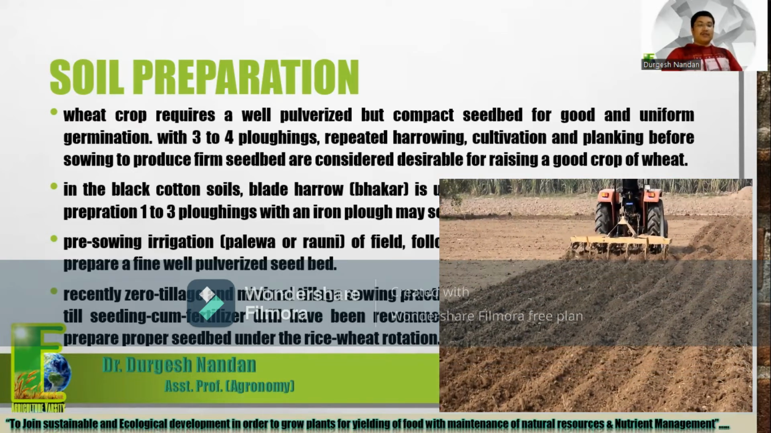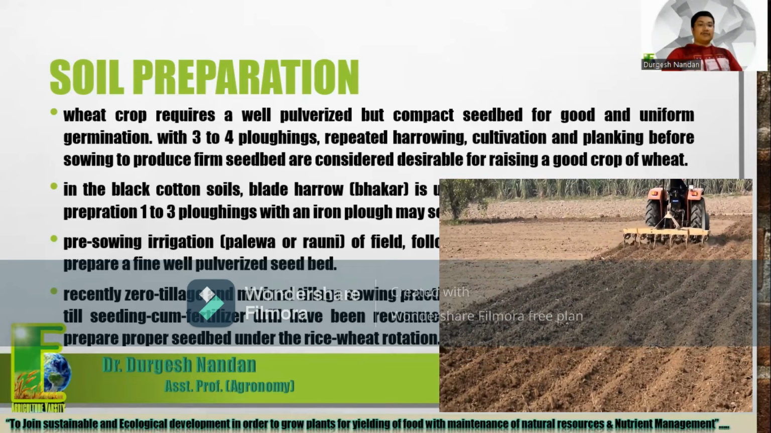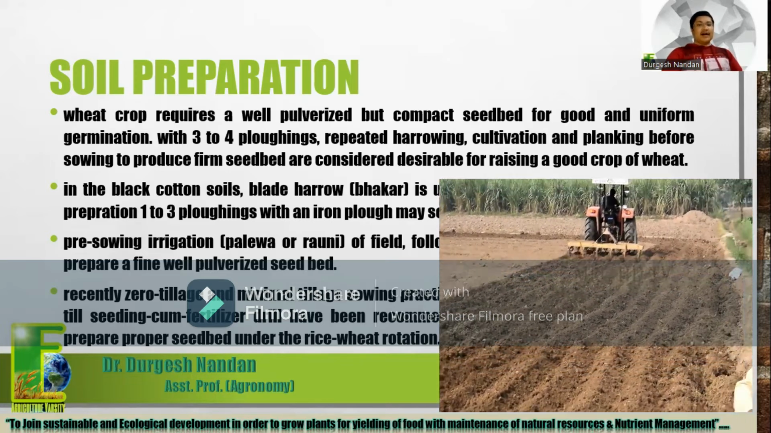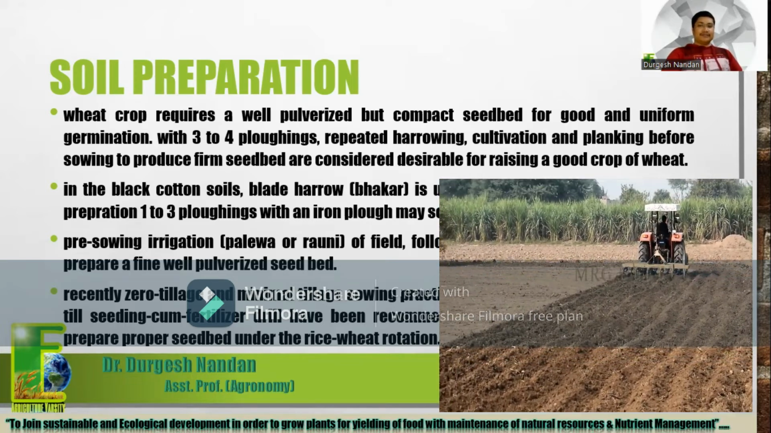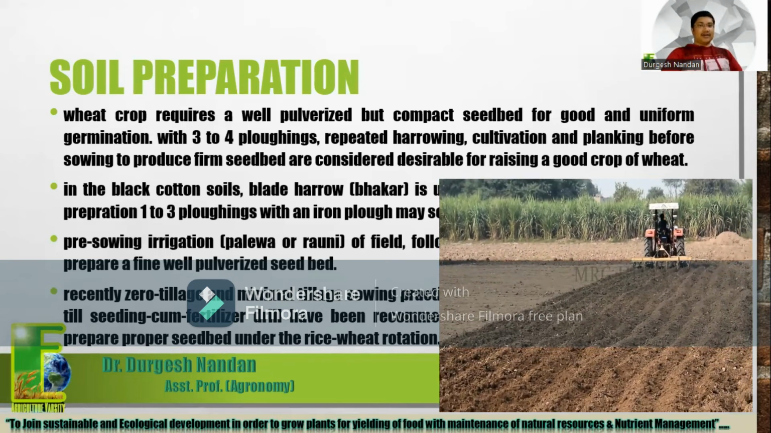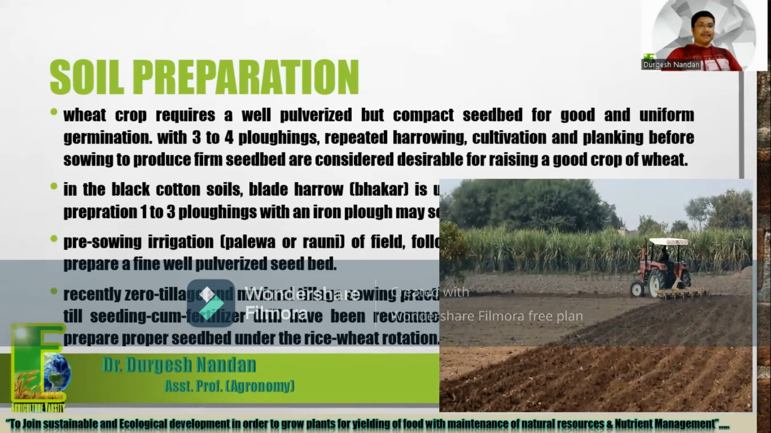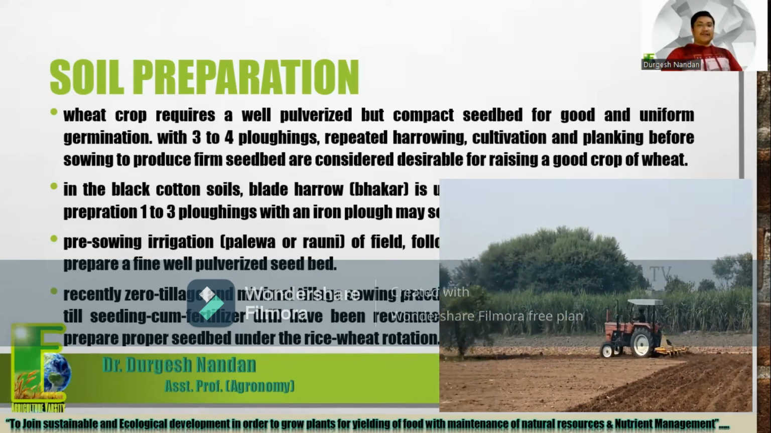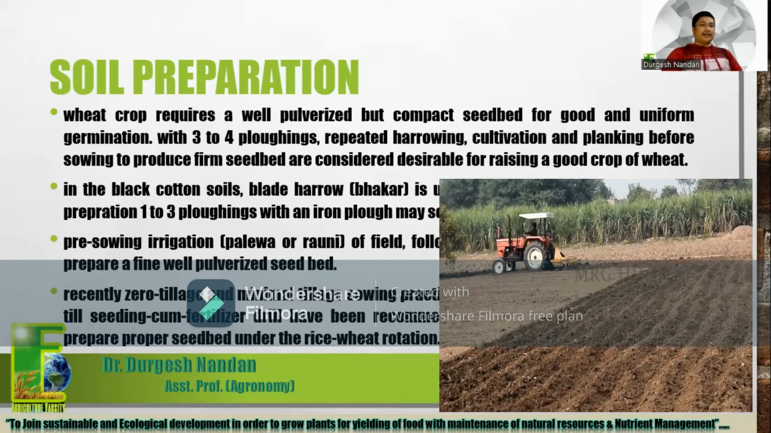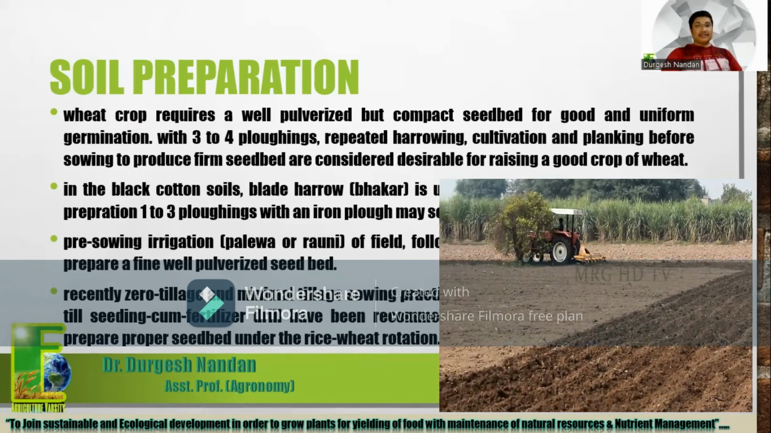For field preparation, 1 to 3 ploughings with an iron plow may sometimes precede the use of the blade harrow. Pre-sowing irrigation of the field is followed by cultivation and planking to prepare a fine, well pulverized seed bed.